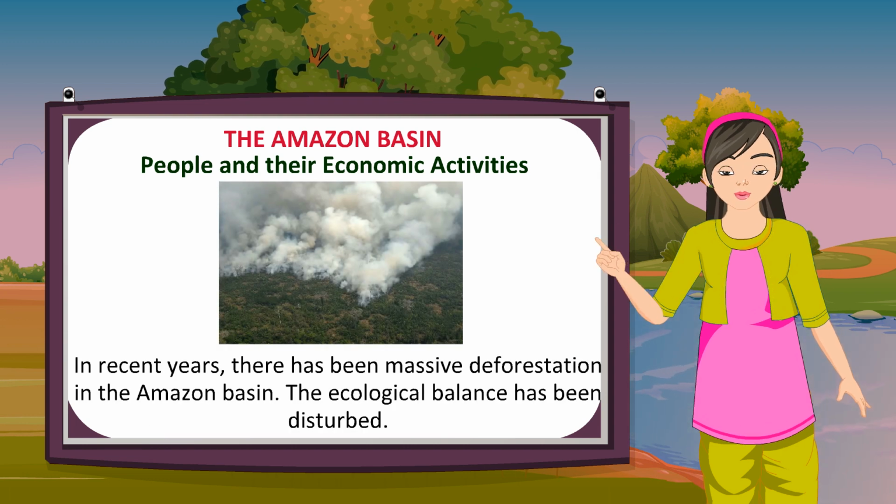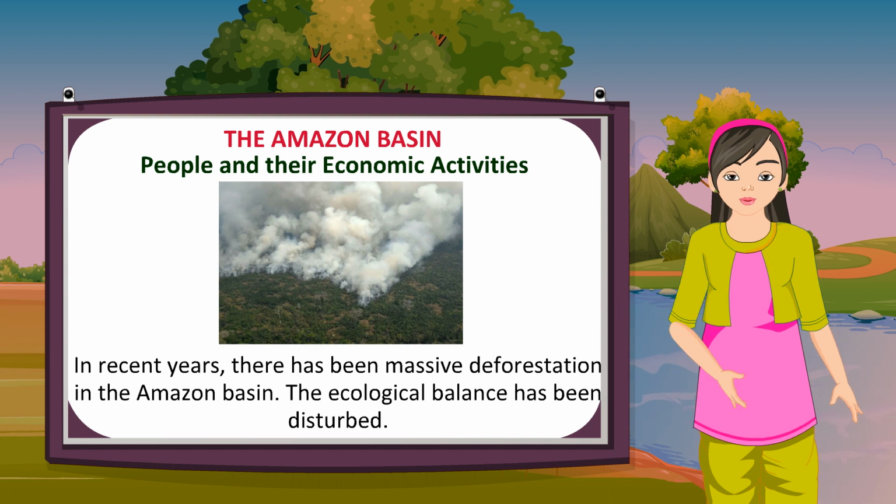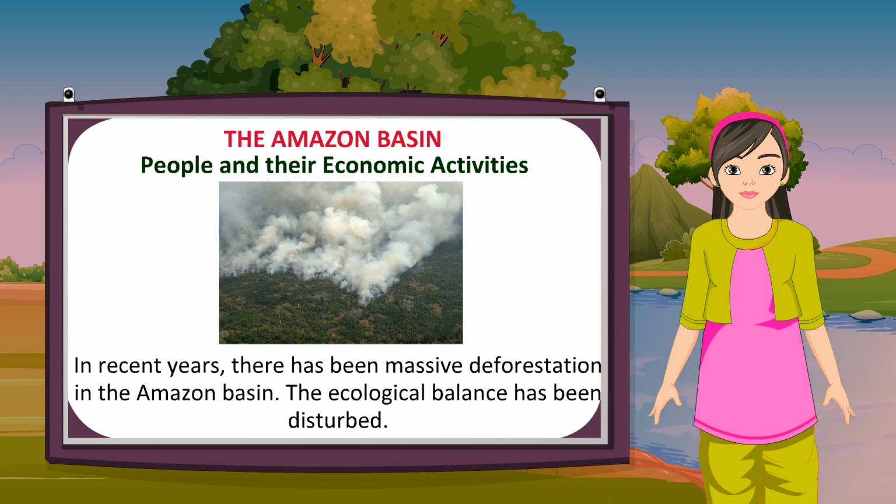In recent years, there has been massive deforestation in the Amazon basin. The ecological balance has been disturbed.